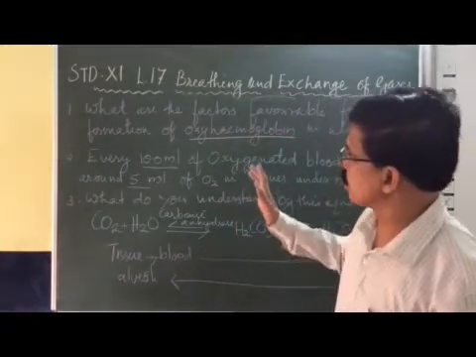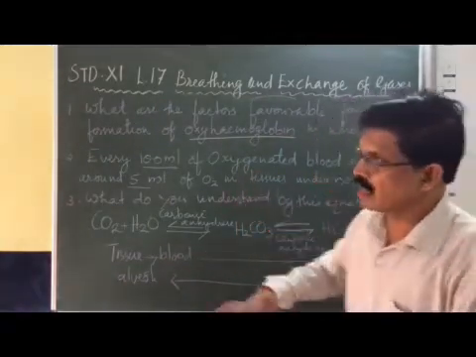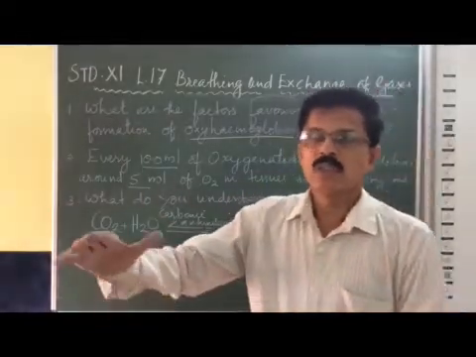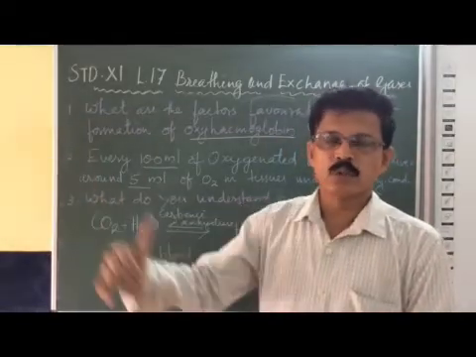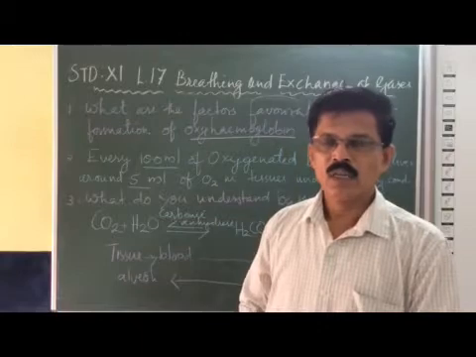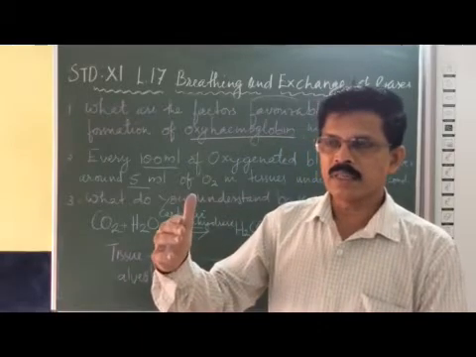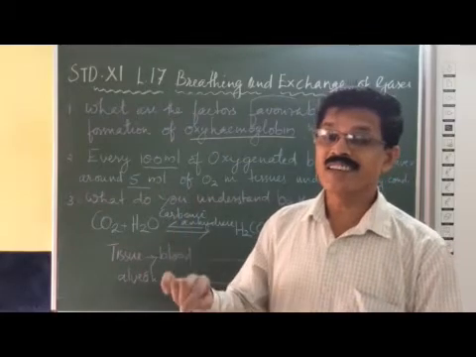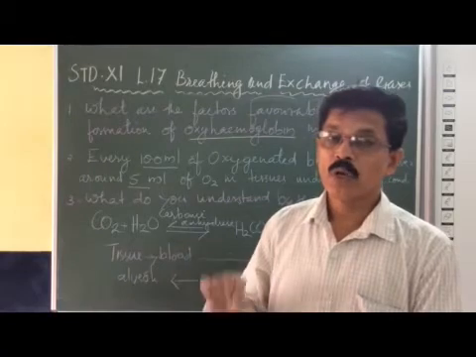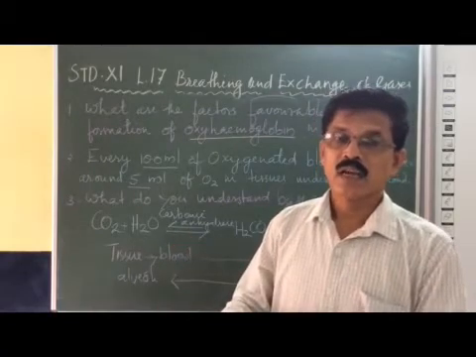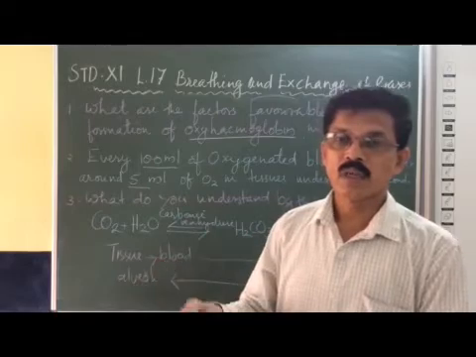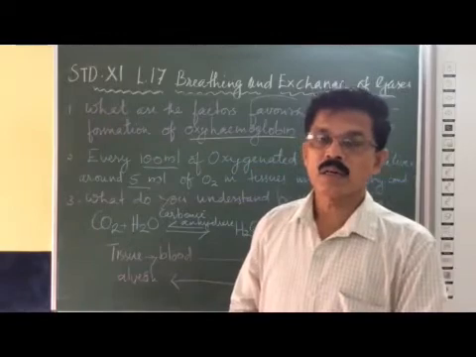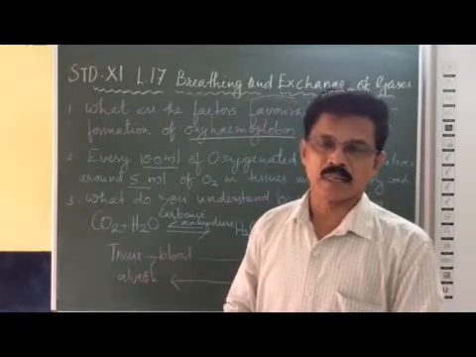Now the second thing you have to remember is, inside the tissues, oxyhemoglobin transports the oxygen near the tissues through the blood. Inside the tissue, there should be the opposite conditions: low partial pressure of oxygen, high partial pressure of carbon dioxide, high concentration of hydrogen ion, and also high temperature.